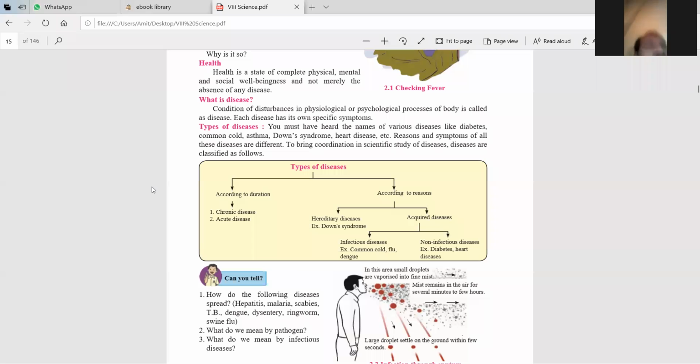If we are stable, if we are balanced, our physical, mental and social balance is there, then our health is proper. Otherwise if we are mentally disturbed, then our health is not proper. Otherwise if we are physically disturbed, then our health is not proper. Means we suffer from many different types of diseases.